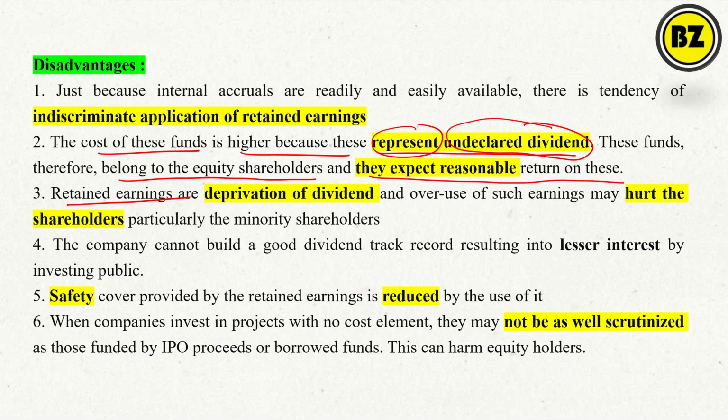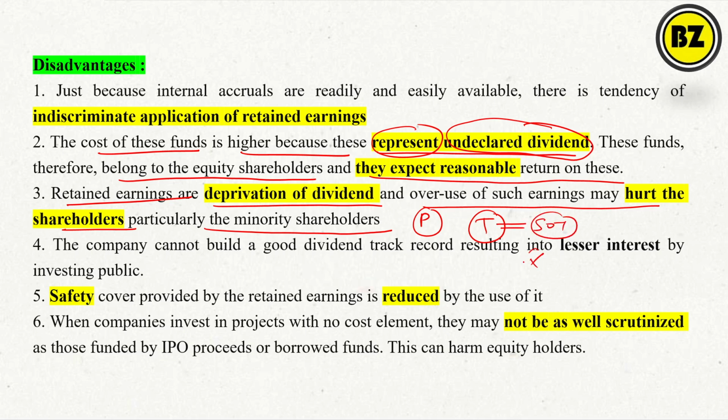The retained earnings are a deprivation of the dividend, and overuse of such earnings may hurt the shareholders, particularly the minority shareholders. See, obviously, I have some part of shares, right? I have purchased, so I expect some return in the form of dividend, right? Or whatever the profit you are getting. For example, I am having the share of Tata company, right? And Tata earns a lot of profit, say 50,000 crores, right?